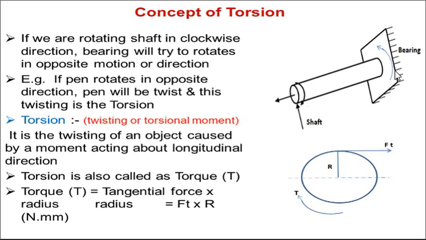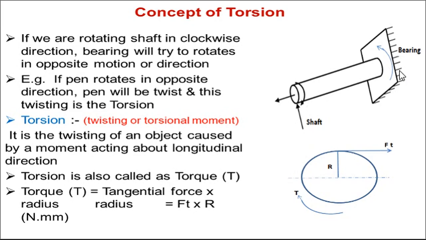So in both of these directions, moments are applied. Because of that, the shaft will twist. So there is a twisting happening in this particular shaft. That's why, with this twisting and a torsional moment on both of these ends, it is called